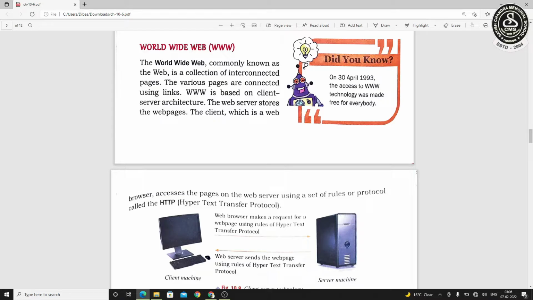That means a server is a computer where these web pages are saved, and if we, the user, are asking for a web page by writing some query in our web browser, this request is sent to that web server and they provide us some information after searching.